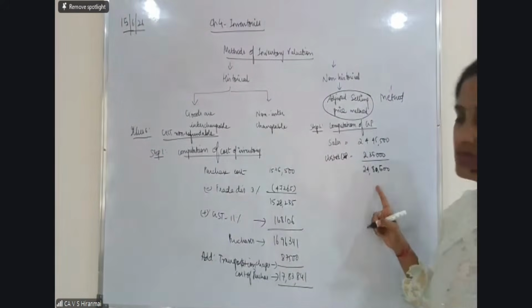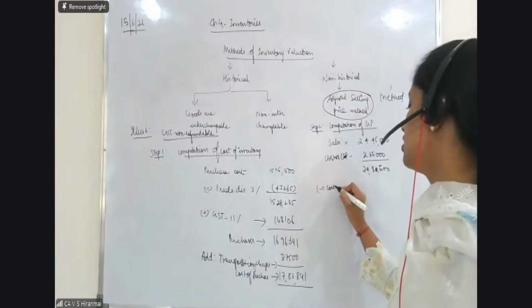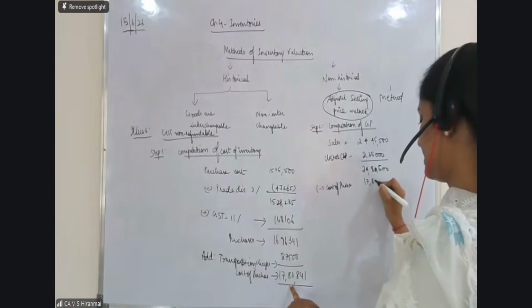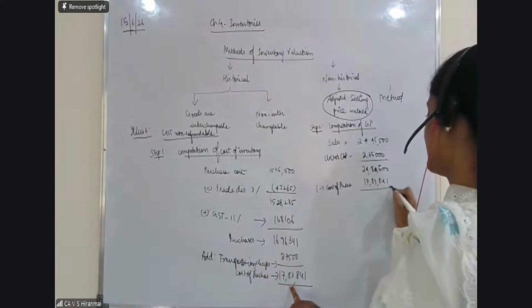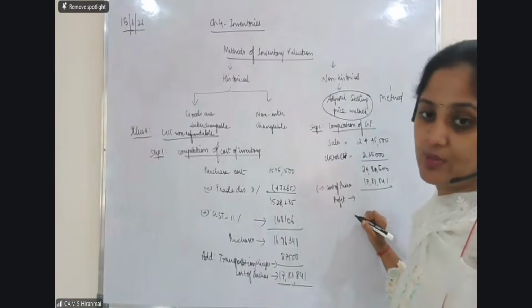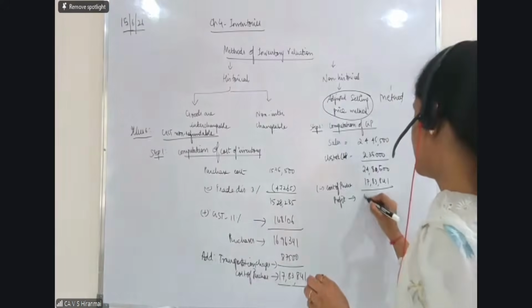24 lakh 80,500 minus the cost of purchase, which is from the step number 1, 17 lakh 83,841. So what is the profit that you are getting? Can somebody tell me the profit? 6 lakh 96,659.